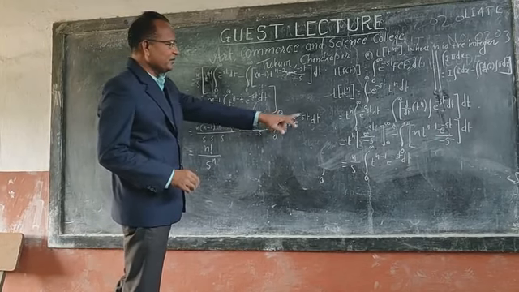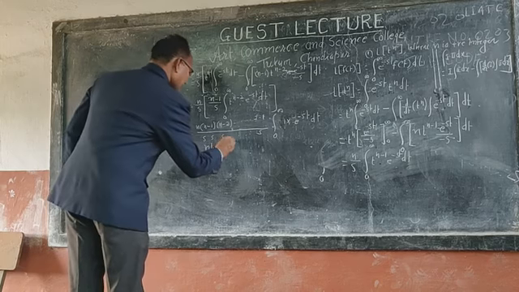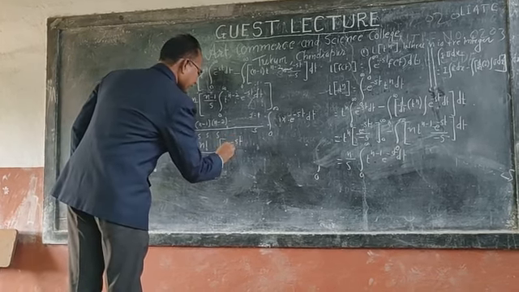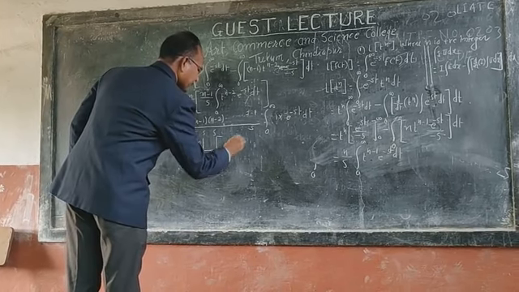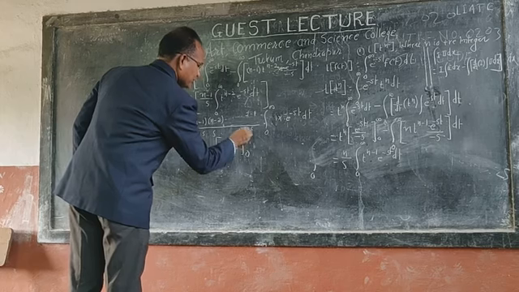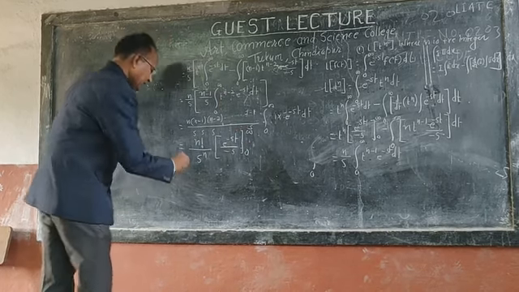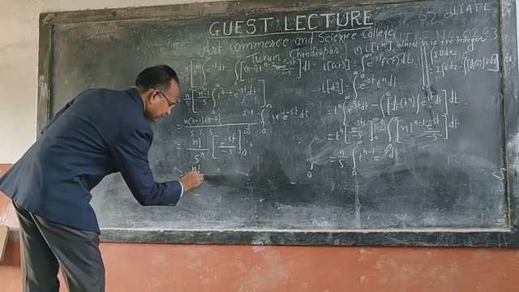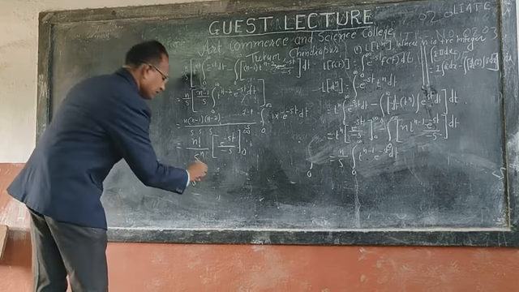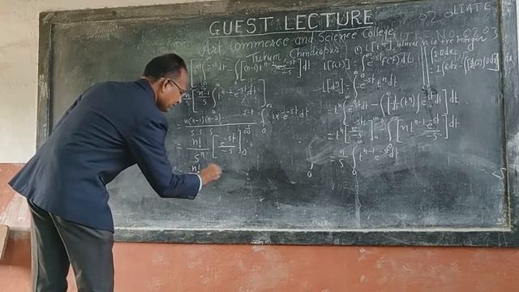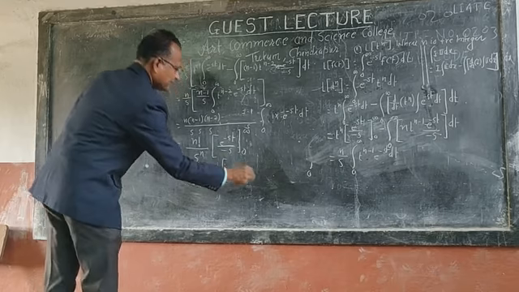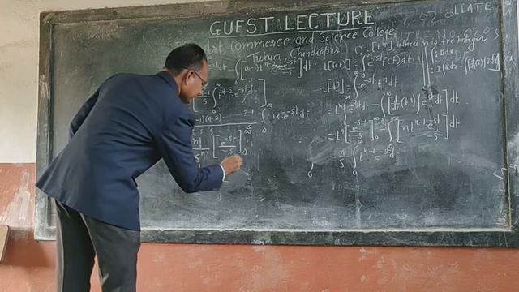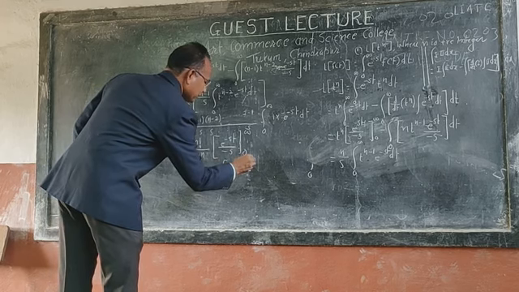Now integration of this with respect to t. Here e to the power minus st by minus s with limit 0 to infinity. And then we have 1, n factorial by s to the power n into minus 1 by s is taken out, substituting upper limit e to the power minus infinity minus e to the power 0.